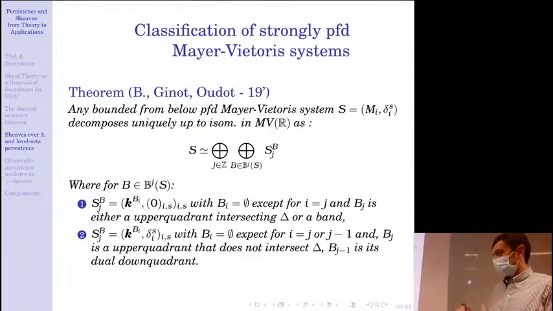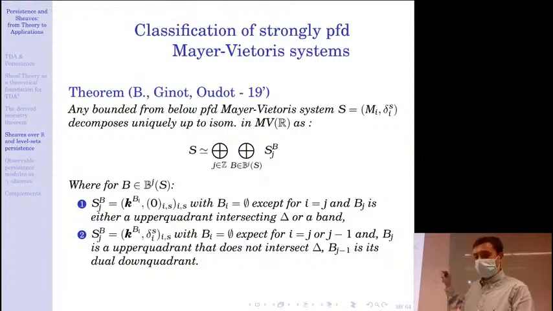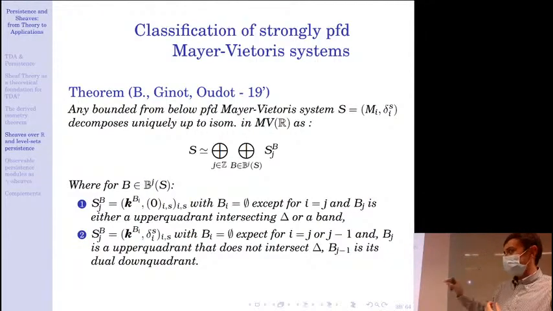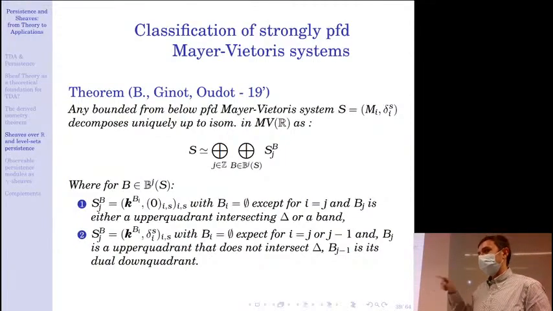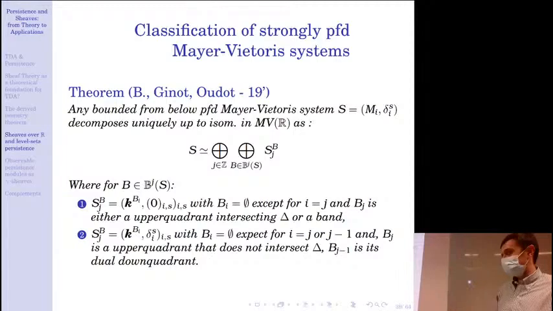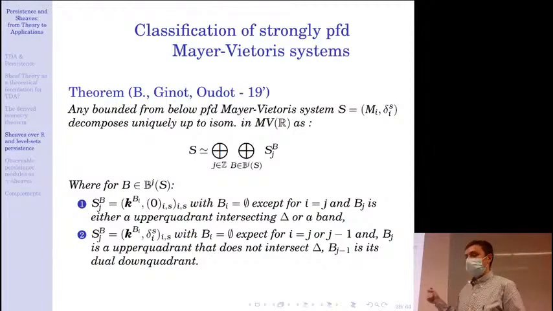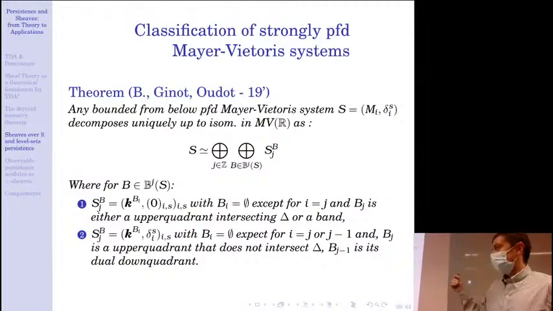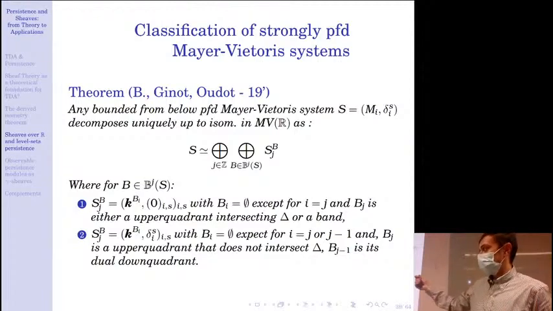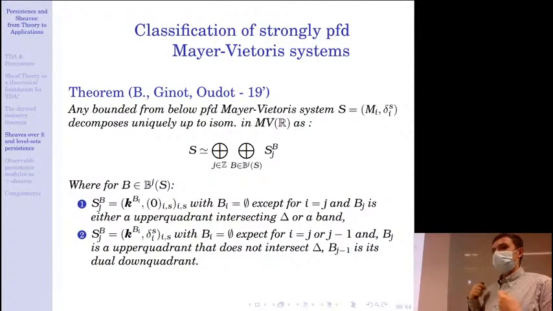And there is one type of block which is always concentrated in only one degree. This is when the support is either an upper quadrant that intersects the diagonal or a bend quadrant. Then there is a very interesting case where if the support is an upper quadrant that does not intersect the diagonal, then it must come with its dual down quadrant in one degree below.